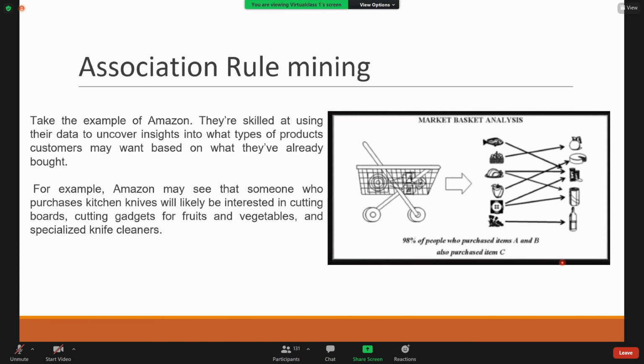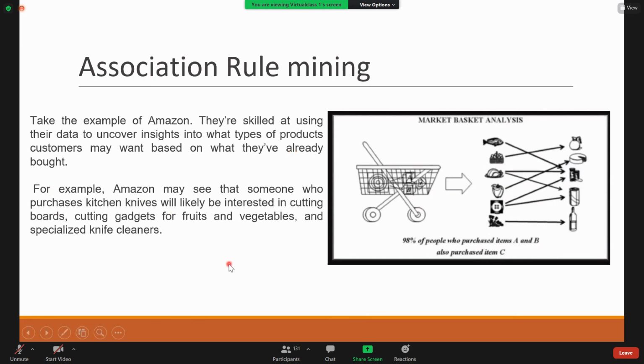For example, consider Amazon. It is skilled at using their data to uncover insights into what types of products customers may want based on what they have already bought. Based on the previous purchase history, they could find out what types of products the customers are willing to purchase.